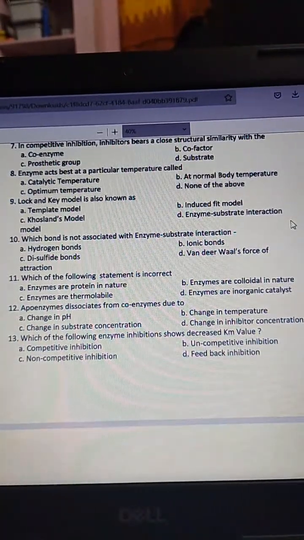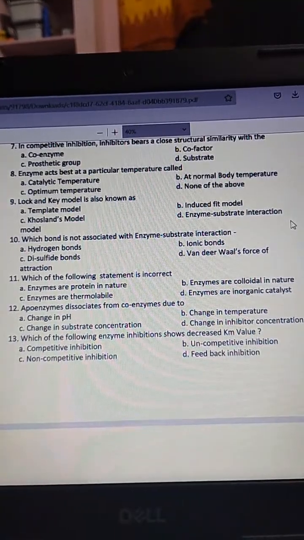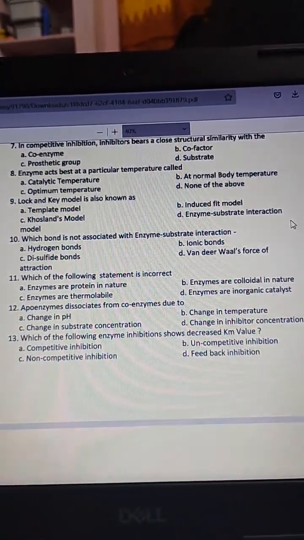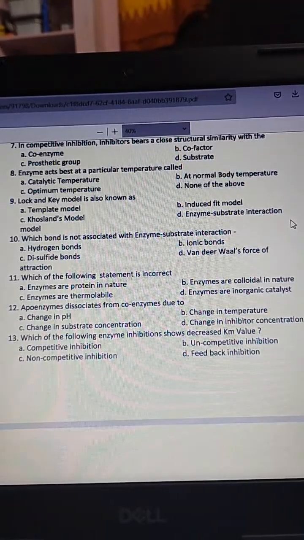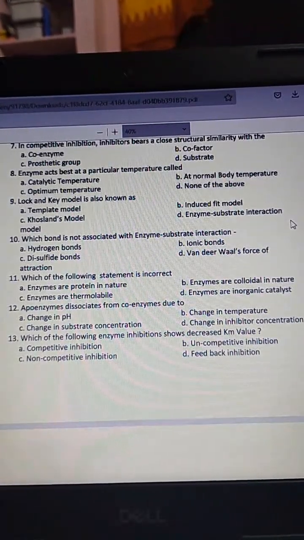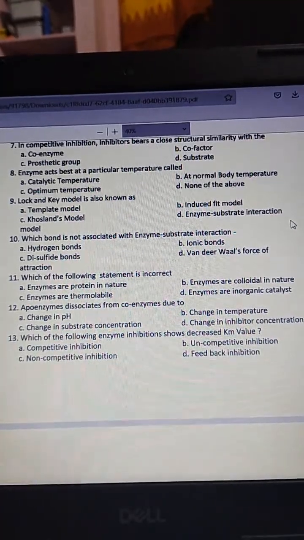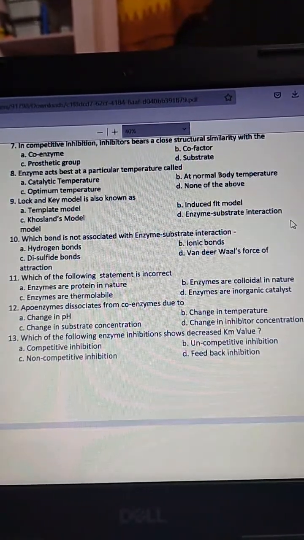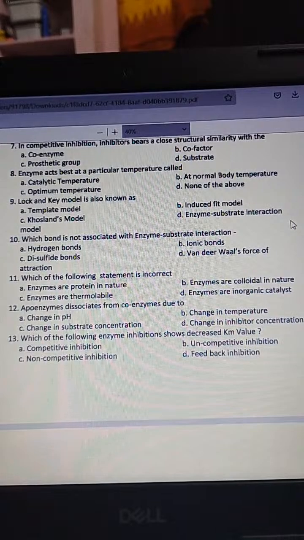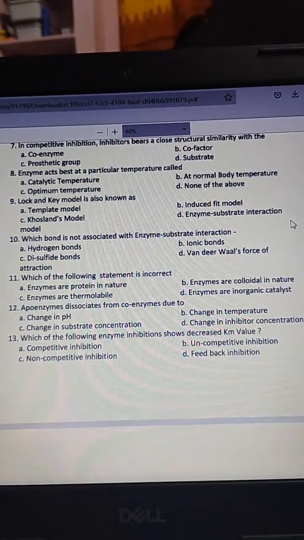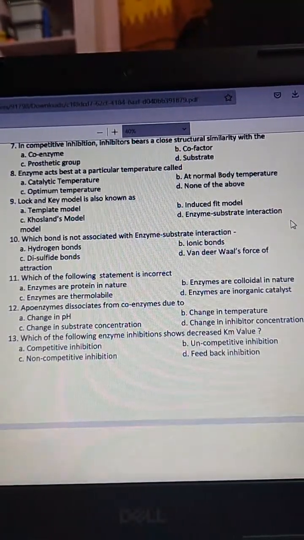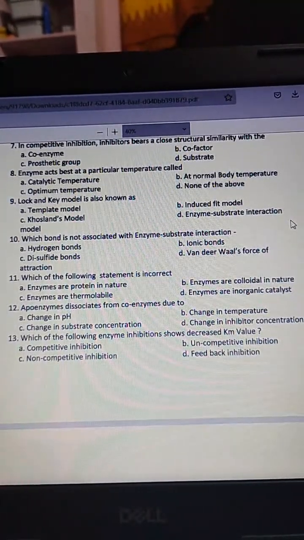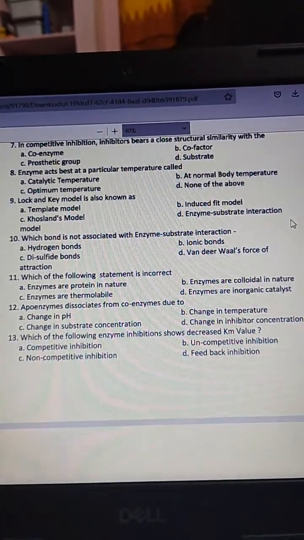Then the next question, enzyme acts best at a particular temperature called: catalytic temperature, at normal body temperature, optimum temperature, none of the above. And the answer is C, optimum temperature.